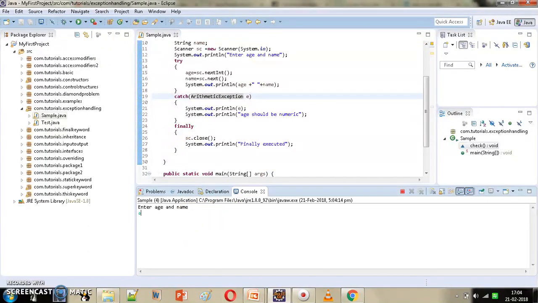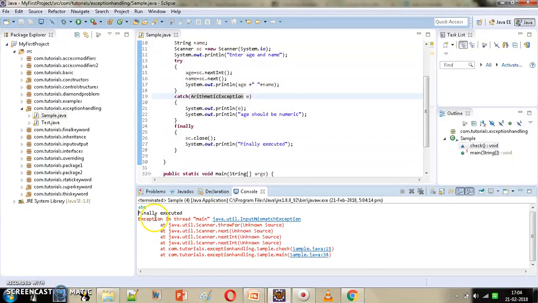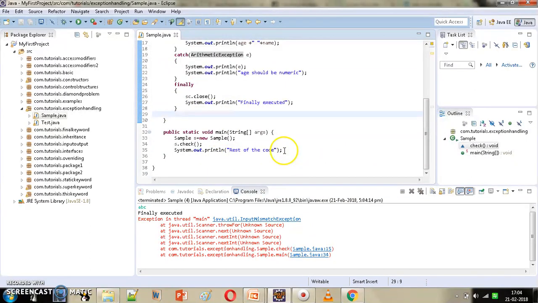Suppose we enter string first again, so it will cause input mismatch exception, but we are catching arithmetic exception. That is, we are not handling that particular exception. So here we are getting exception java.util.InputMismatchException. That is, our code is getting terminated abnormally. Therefore, we are not getting the rest of the code executed. But still in this case,